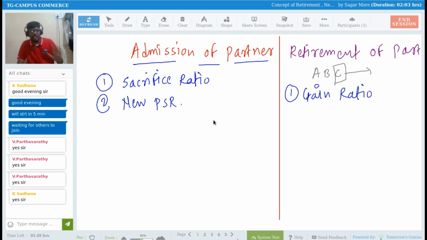So that is the thing. In the case of retirement, partners A and B are going to enjoy the benefit, and that is nothing but the gain, right? So we have to calculate the gain ratio.